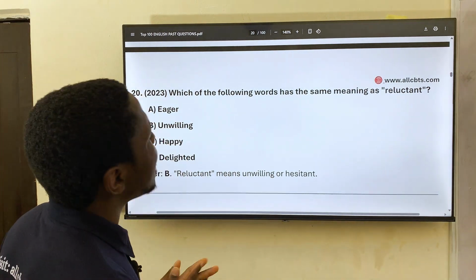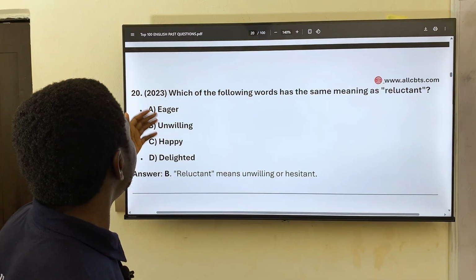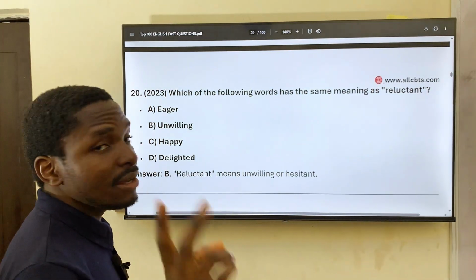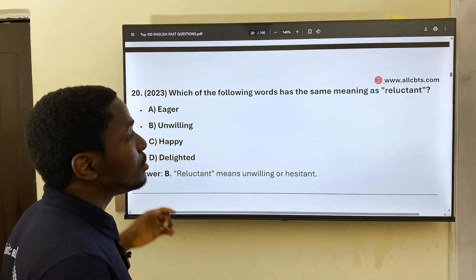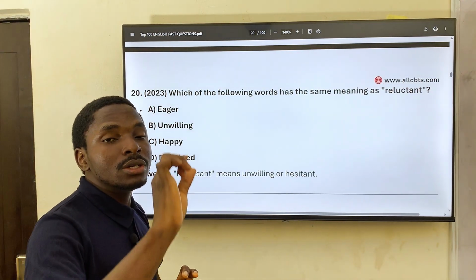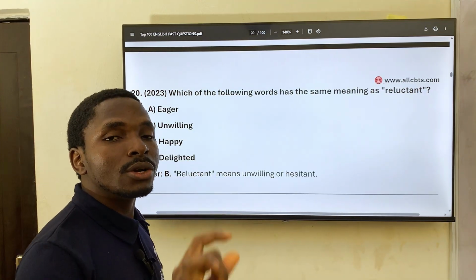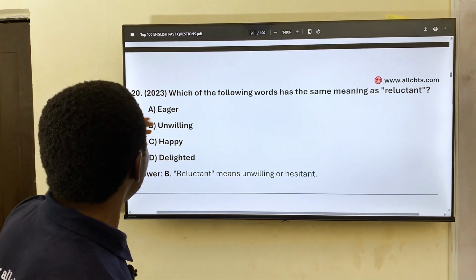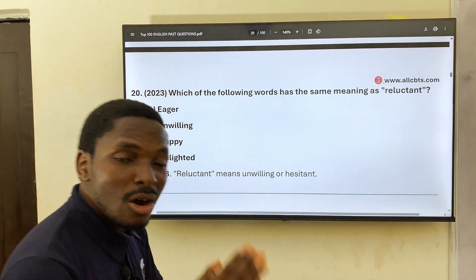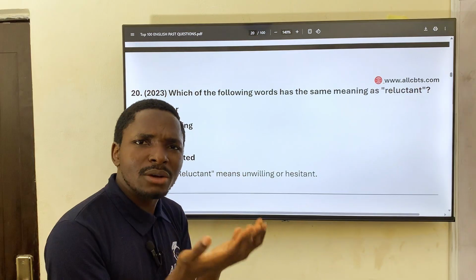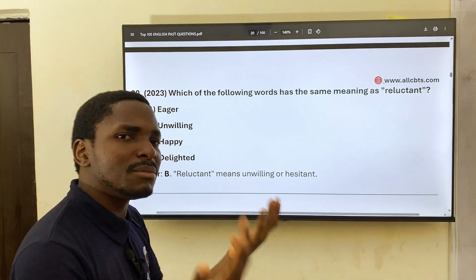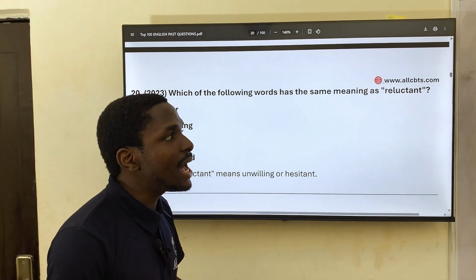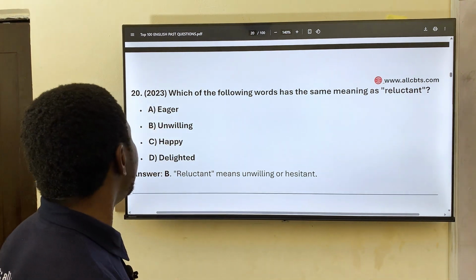So which of the following words has the same meaning as reluctant? We have eager, unwilling, happy, delighted. Now, like I always said, I gave you the trick that when you see a list of options, you should first choose the two most incorrect options. Strike them out, and you'll be left with the two most correct ones. So from here now we can see eager, happy, delighted, all meaning the same thing. They all have similar meaning. So the only one here would be unwilling. It has the same meaning as reluctant.